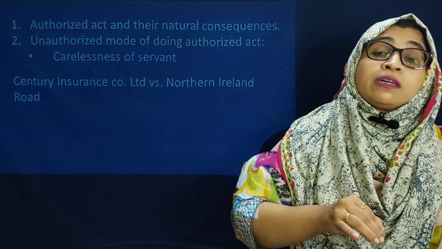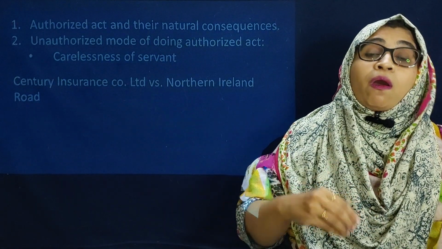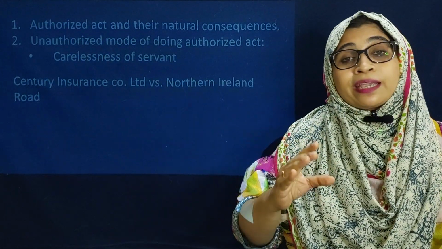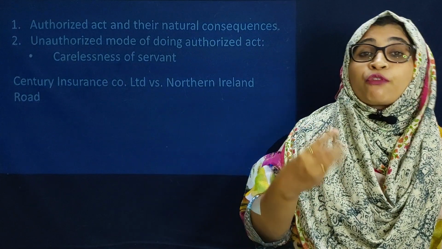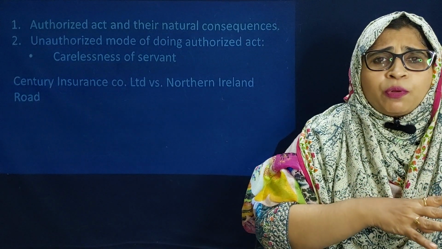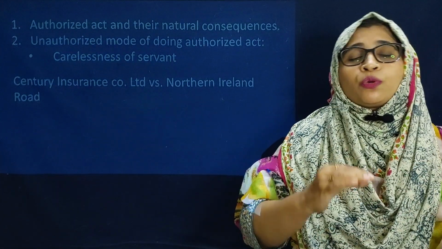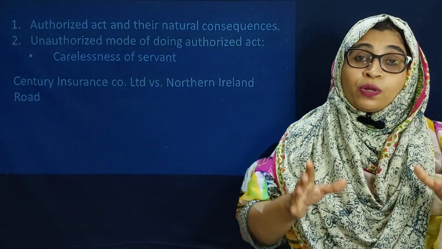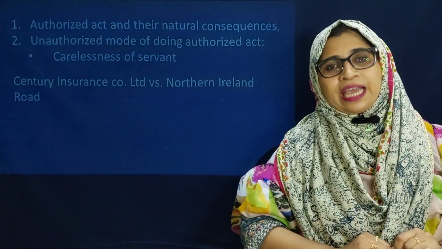If the servant commits it in an unauthorized, unlawful mode, like carelessly, negligently, fraudulently, willfully, is the master liable or not? Yes. Even if the servant committed it in an unauthorized mode, still the master is liable.